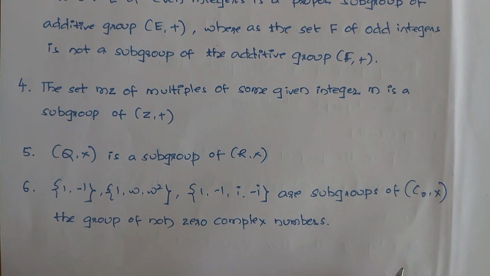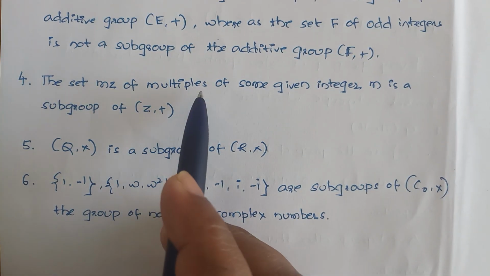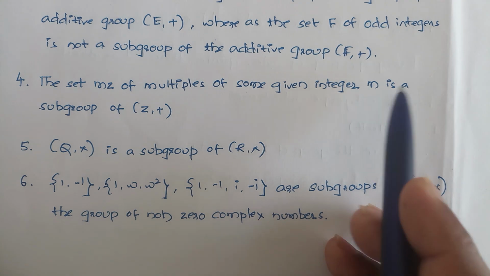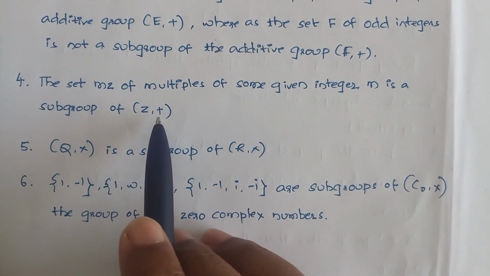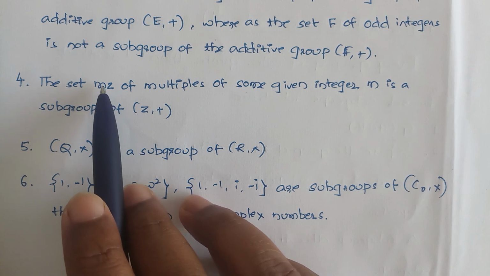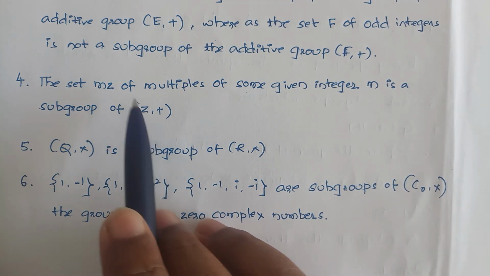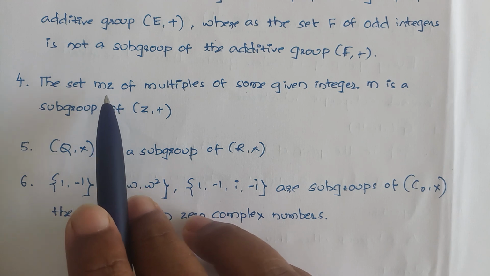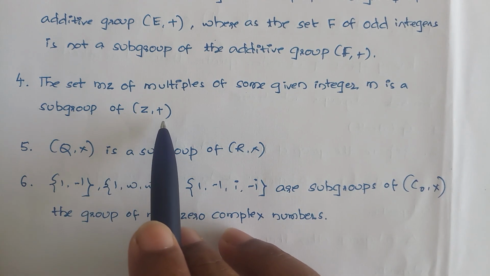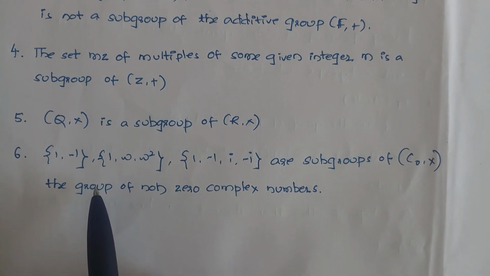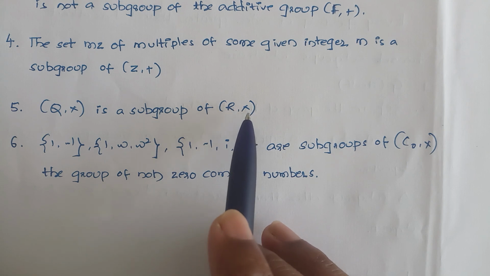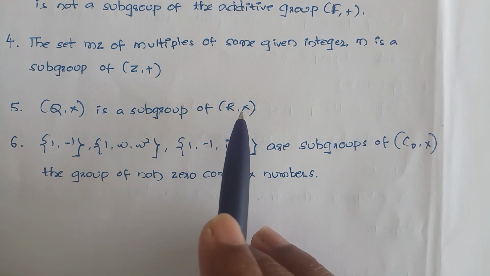Another example, the set mZ of multiples of some given integer m is a subgroup of Z plus. If you multiply m with the integers Z, then you get mZ, a subgroup of Z plus. Next, Q cross is a subgroup of R cross, and R cross is a subgroup of C cross.